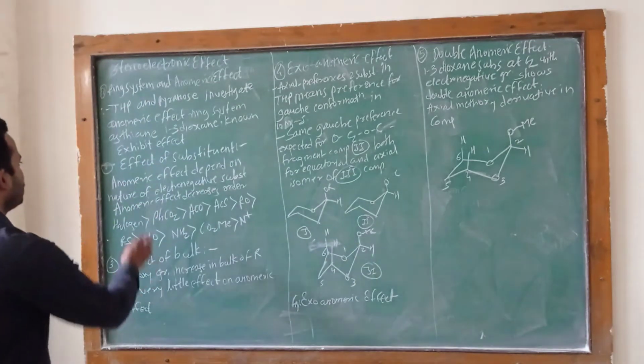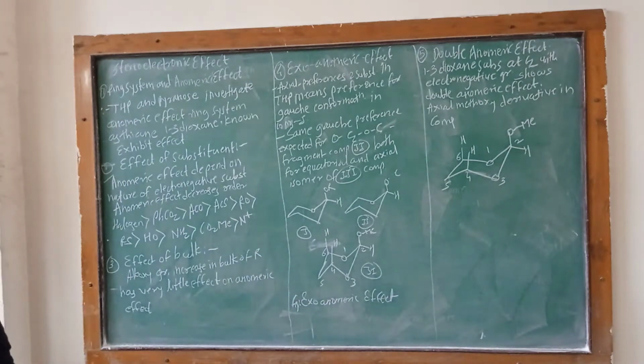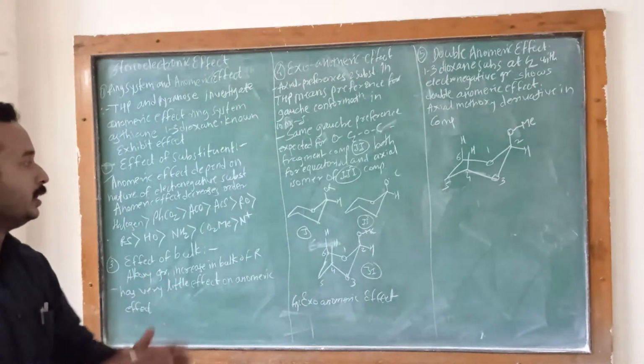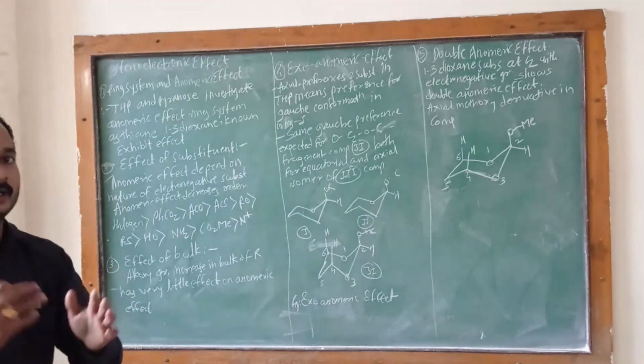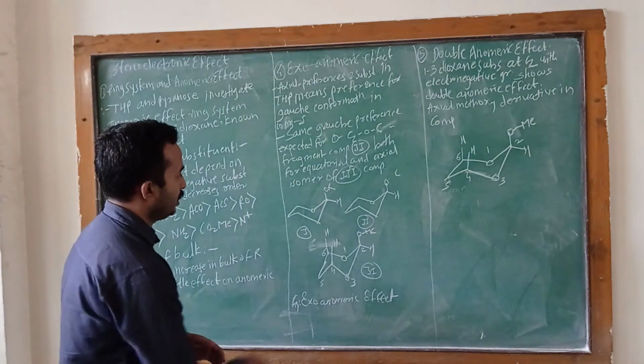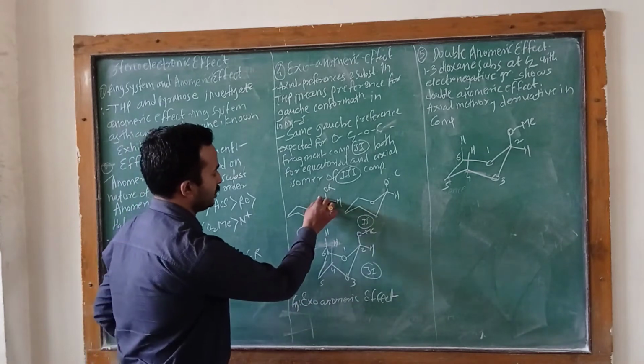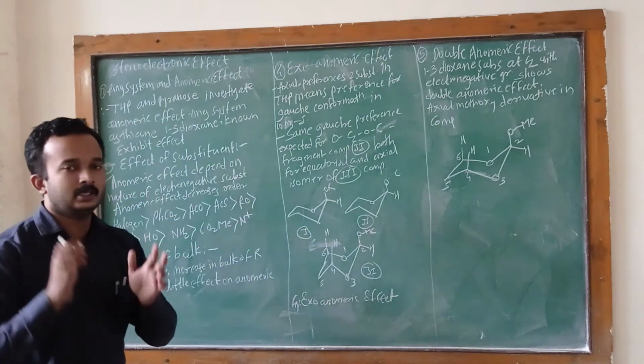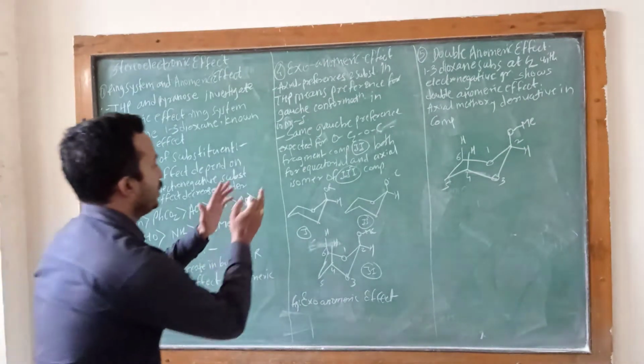The second effect is the effect of substituents, meaning the different types of substituents. Look at this structure: the alkoxy group and hydrogen are the substituents. These substituents have an effect on the ring.